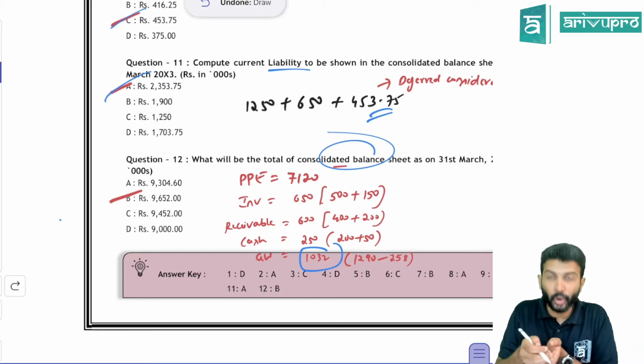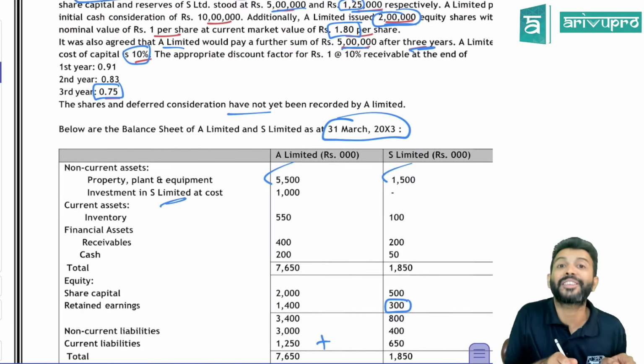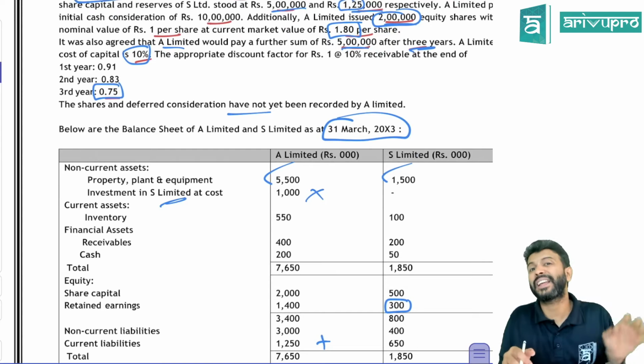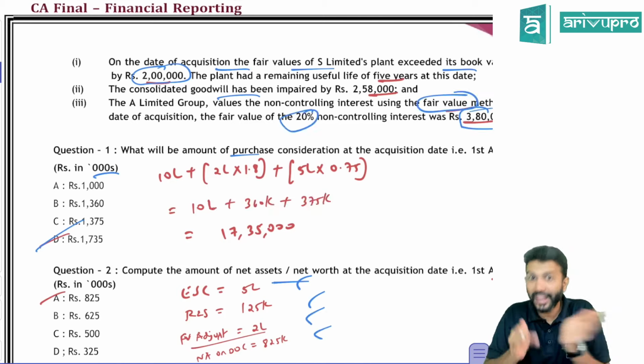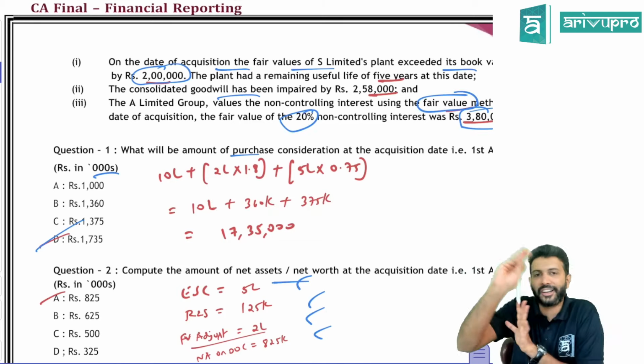Or when you are doing the total, you may consider investment in subsidiary. Because in this balance sheet, you have investment in subsidiary company. All this should not come. Instead of this, only goodwill will come. So all those arithmetical mistakes can happen in these sorts of questions when you are preparing the same question as an MCQ. Because our mind is used to preparing that consolidated balance sheet in a certain format.